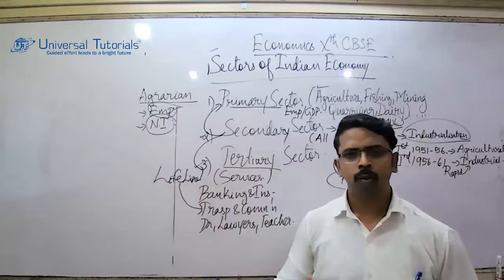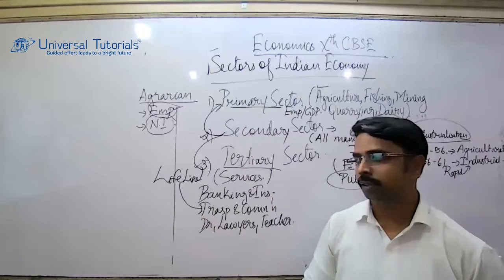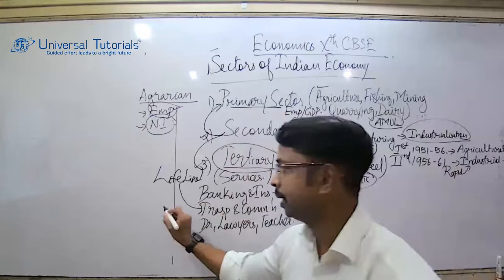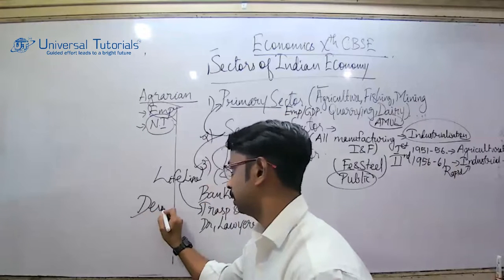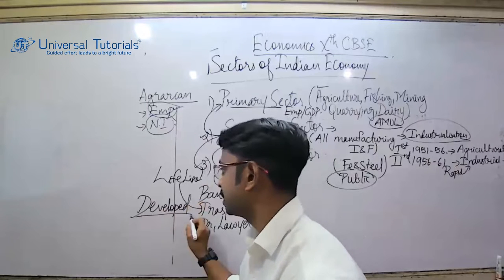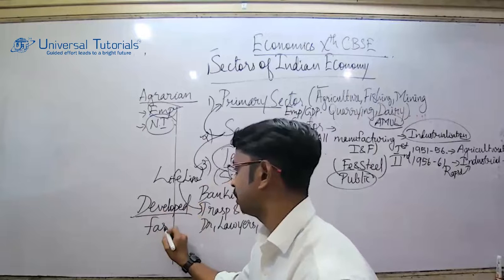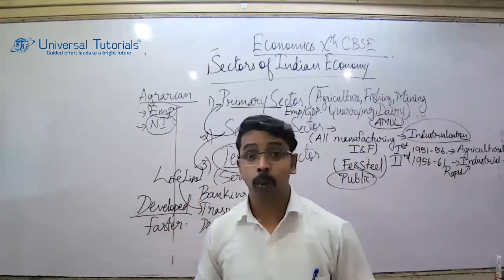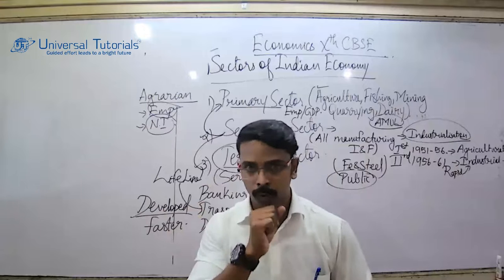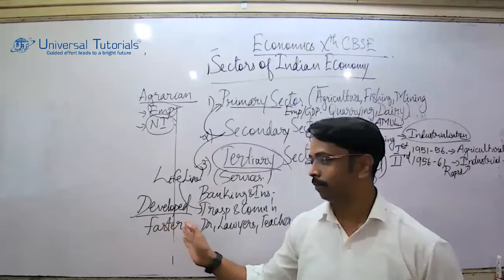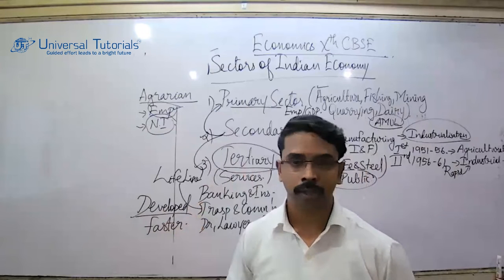How do I use the word life? Because of the tertiary sector, a country like India can attain the stage of a developed country, and at a much faster rate. What is that word, faster rate? For example, the Government of India has targeted 2040. India must attain the developed stage, like that of the Western countries or any European countries.